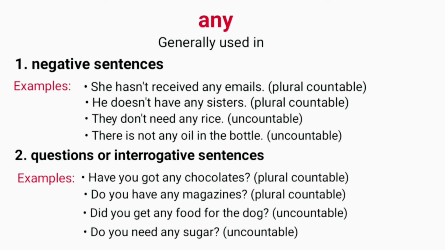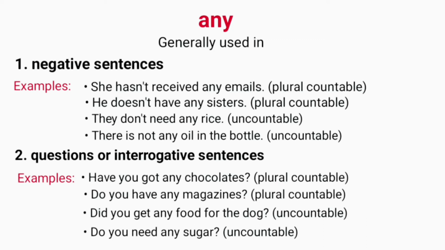Look at the use of any. Any is generally used in negative and interrogative sentences. First, examples of negative sentences. She hasn't received any emails. He doesn't have any sisters. In these negative sentences, any is used with plural countable nouns, emails and sisters.